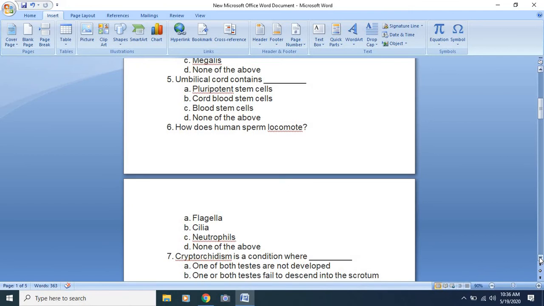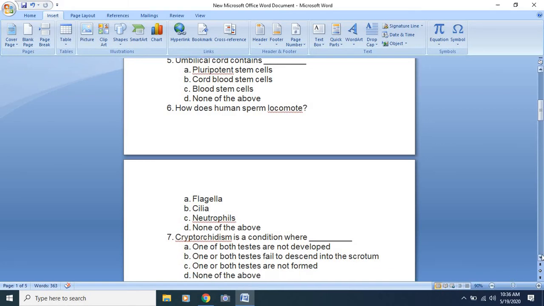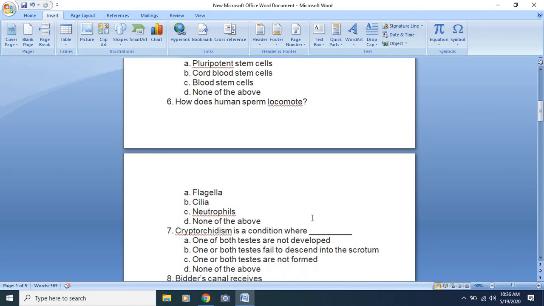Next, 7th number MCQ: cryptorchidism is a condition where, the options are, one or both testes are not developed, one or both testes fail to descend in the scrotum, one or both testes are not formed, and none of the above. Your answer will be one or both testes fail to descend in the scrotum. That condition is known as cryptorchidism.